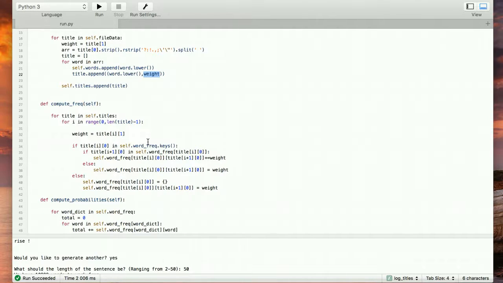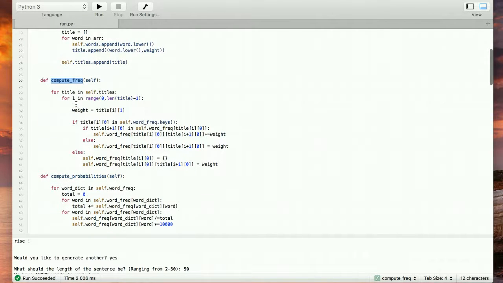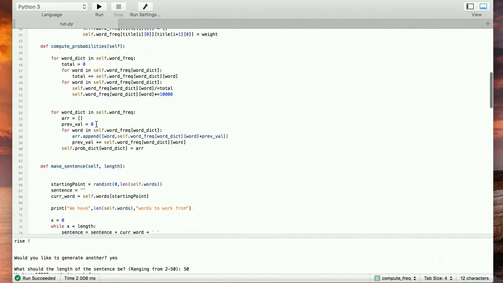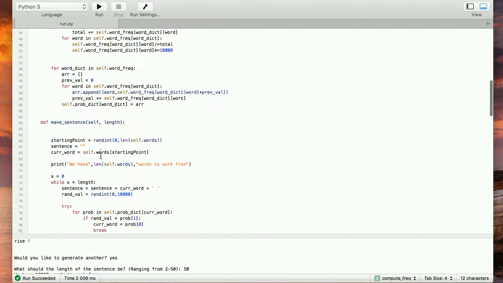That could be another case where we have "loves" and we add the love weight based on how many views that title got. That's what this compute frequency function does. Then we compute the probabilities, so that when we generate the random sentence, we can say it might make sense to go here first.